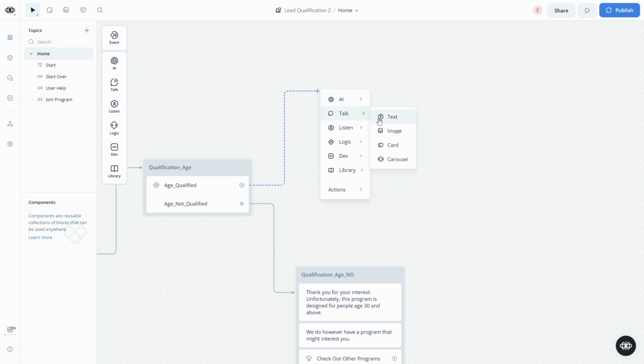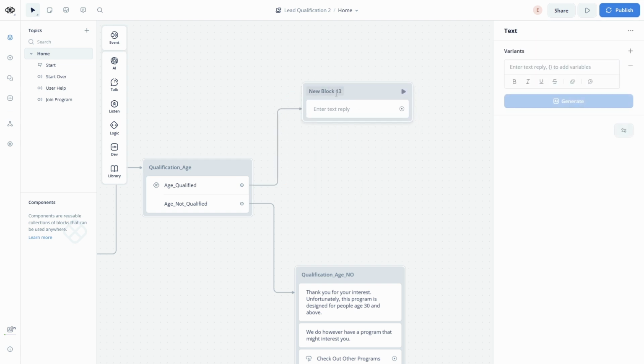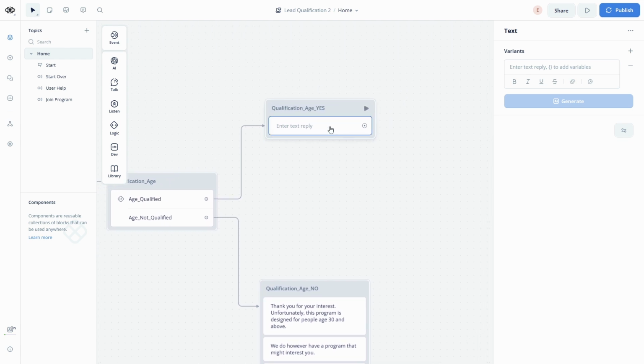So let's add a text and then again, naming convention, important: qualification_age_yes. So they qualify for the age, and we can just ask them, is this your first time joining any sort of fitness program?